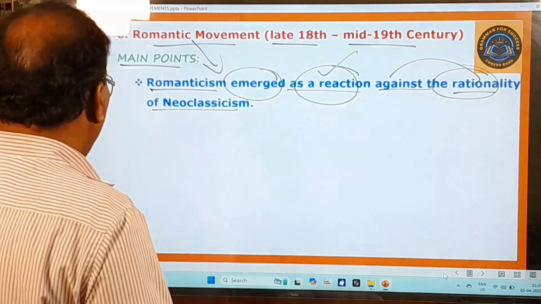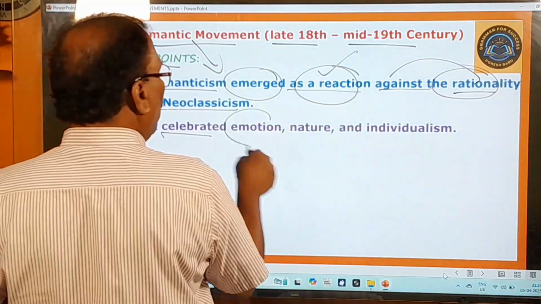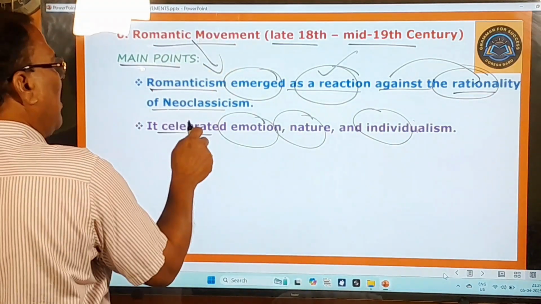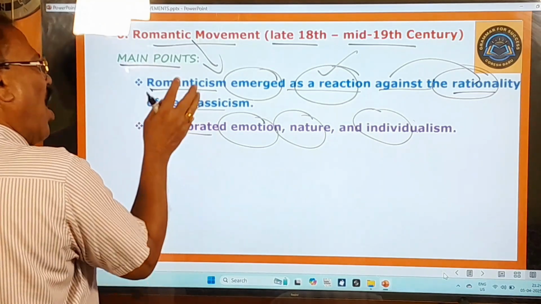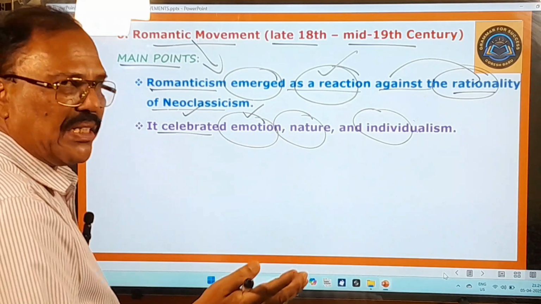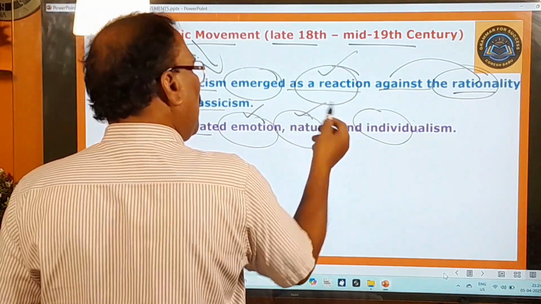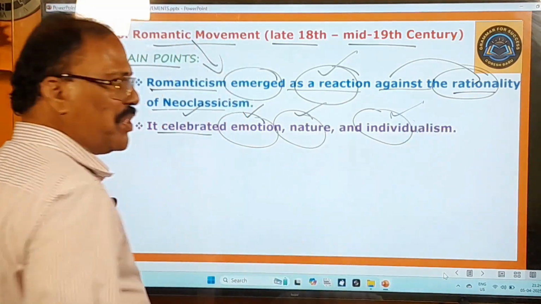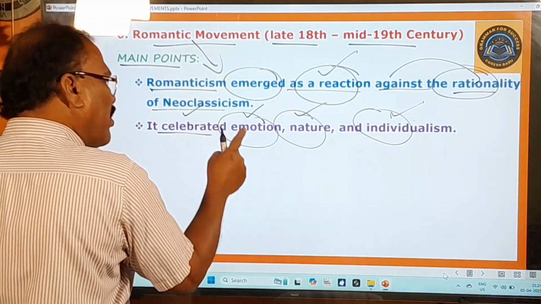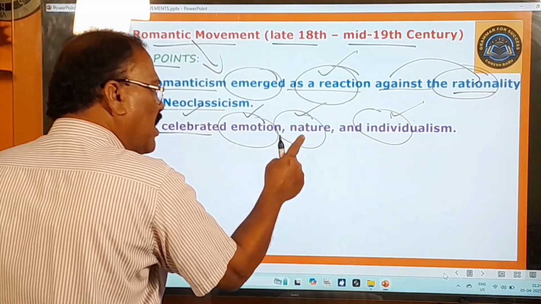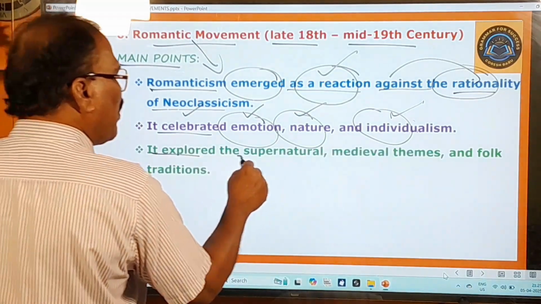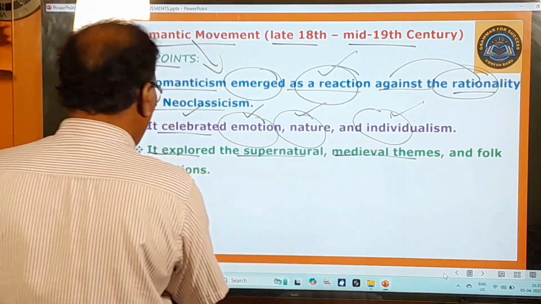And here you pay attention, it celebrated emotion, nature and individualism. This romantic movement celebrated, means honored or respected, emotion, which means feelings and all that. Nature, you know very well, and individualism means individuality. So the poets of this period gave importance to emotion, nature and individualism. So that is one point. And it explored the supernatural, medieval themes and folk traditions.